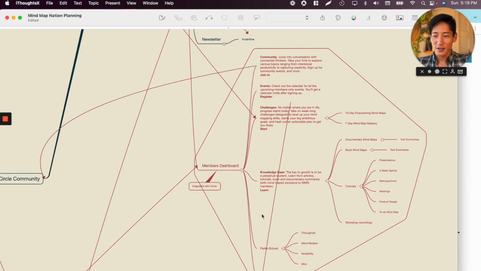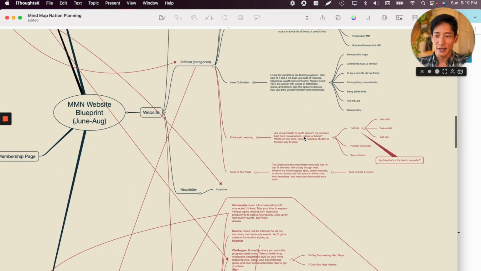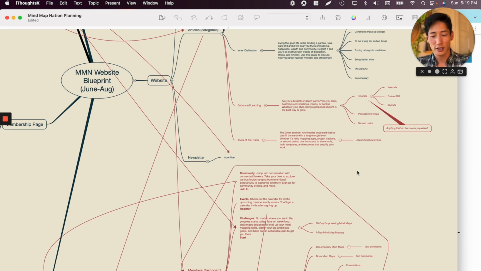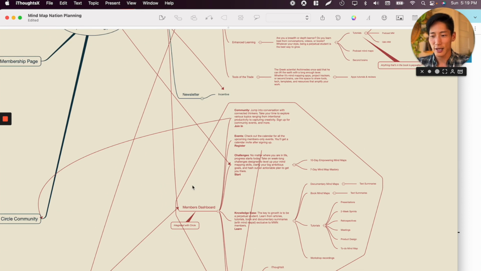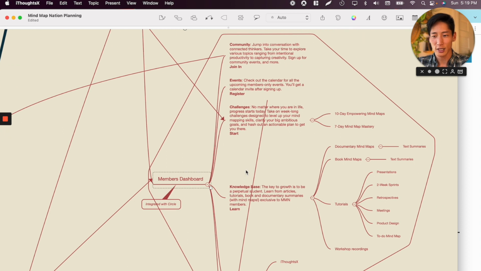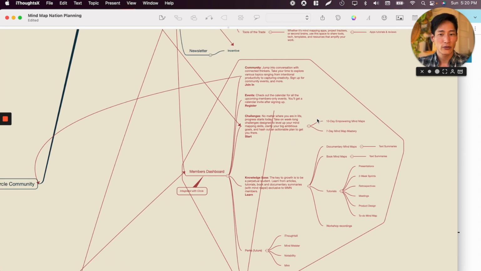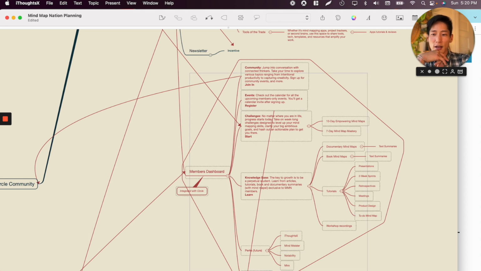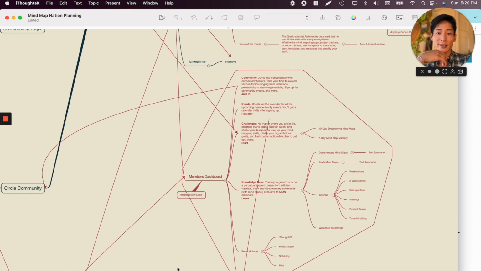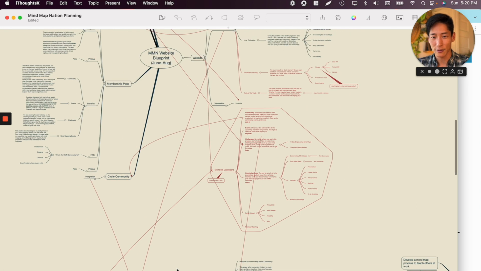So what you'll also notice is that I have a bunch of stuff in red. These are the features or parts of the map that I decided to actually take out or never build, right? So for example, I initially wanted to have this membership dashboard that let people just access certain attributes and benefits of the community, but I realized that I can host all of this in the community site itself. So why would I need a redundant feature that just overcomplicates things, right? So what I did was I drew a box around this entire frame or node and colored it red to tell myself, hey, we don't need this at all, or tell my team members.